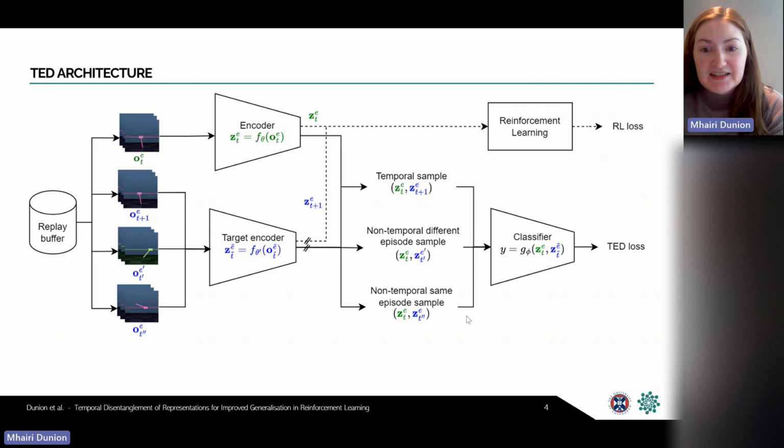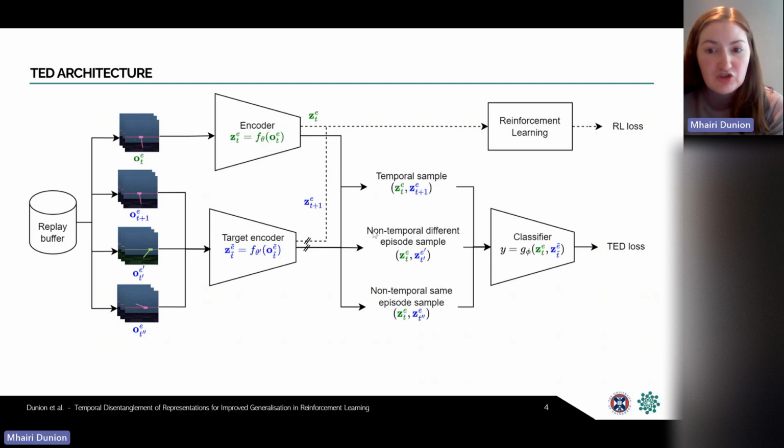So now adding the TED auxiliary loss to the diagram, which I'll go through in detail, but at first just at a high level, TED is designed to encourage the encoder to recover the temporal structure determined by observations at consecutive time steps, t and t plus 1, such that a classifier can discriminate between temporal and non-temporal pairs of representations.